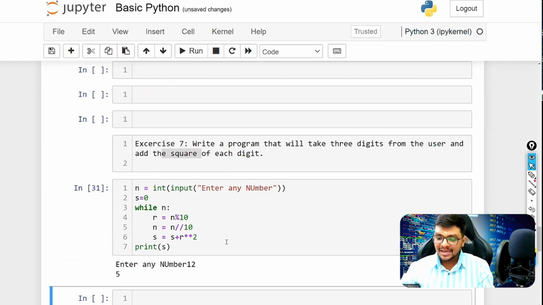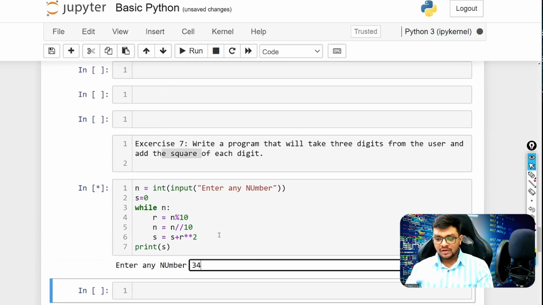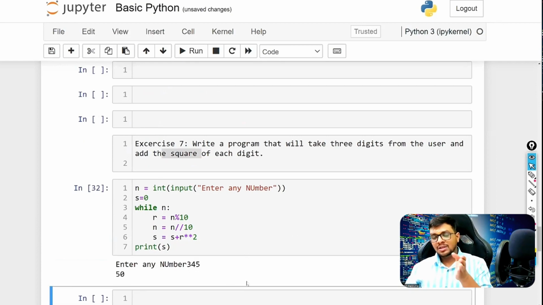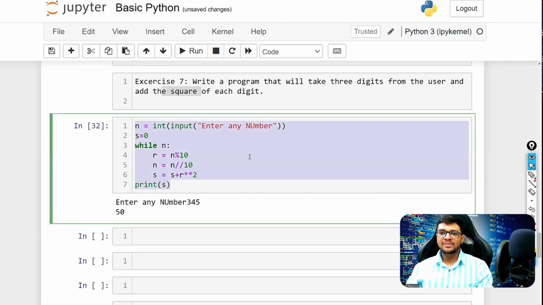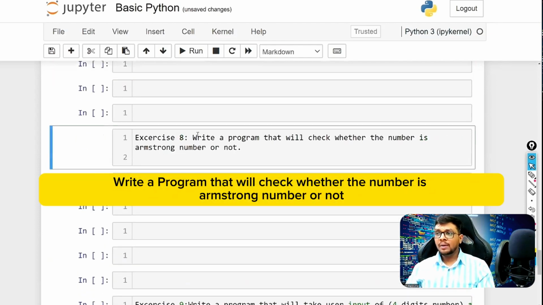You can enter any number also, 345, let's say. If we take the square of that, 3 square is 9, 9 plus 4 square is 16, that is 25, 25 plus 5 square, that is 50. So in this way, you can add the values. Now, write a program to check whether a number is Armstrong or not.